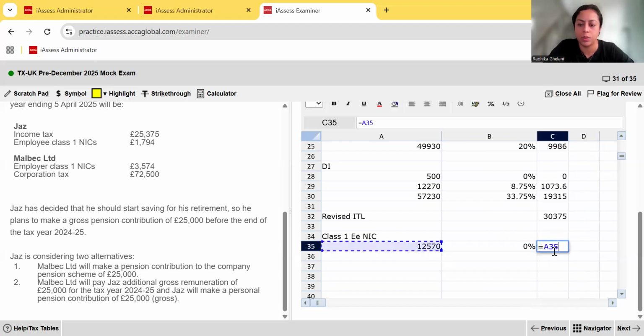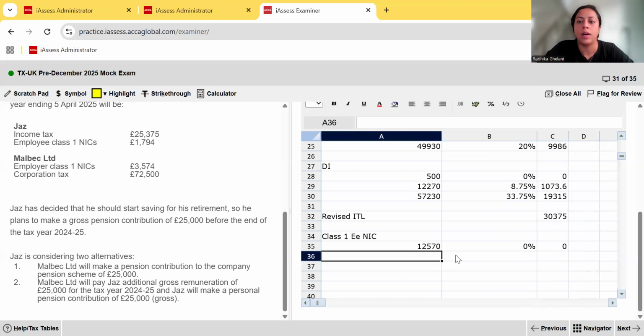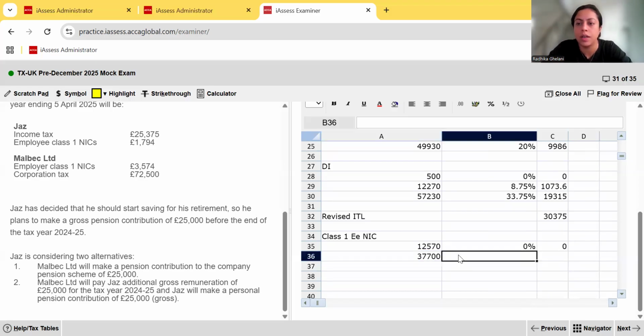But let's put a formula so we can drag it. Next, the capacity: above 12,570 but less than 50,270, the difference is 37,700. Just to confirm, 50,270 minus 12,570 is going to be 37,700. So that amount is at 8%.